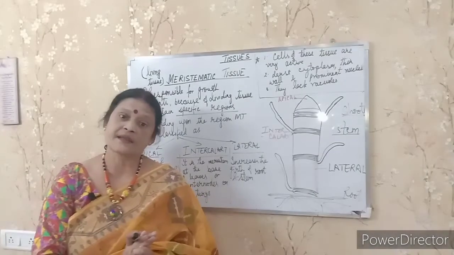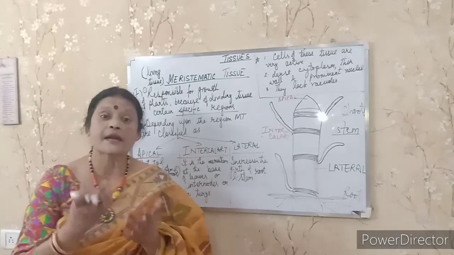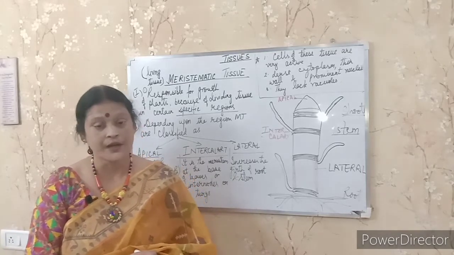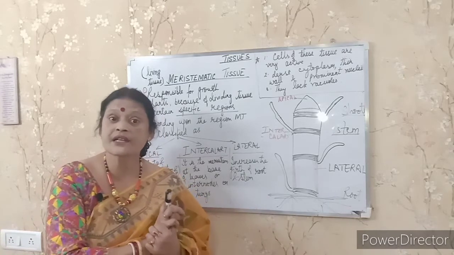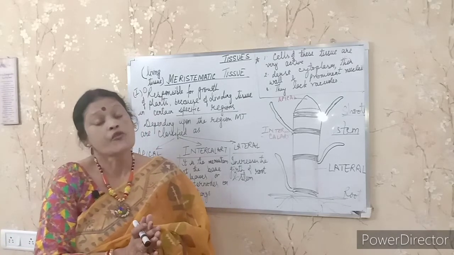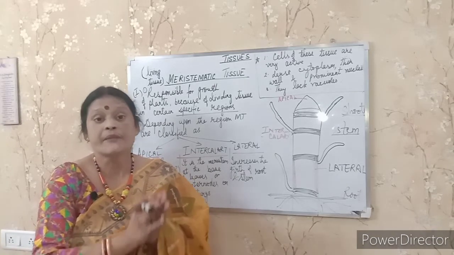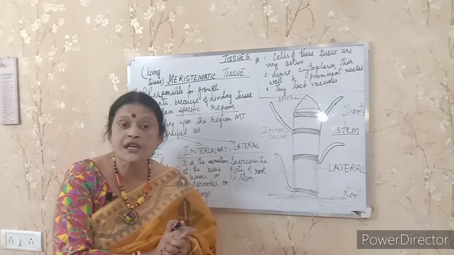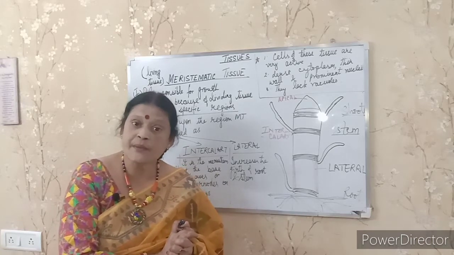Next I am going to start with meristematic tissue, and then I'll go with permanent tissue. Now come to meristematic tissue. What type of tissue is this? This tissue is also known as living tissue. Clear? Now why is it living tissue? Because it helps in growth of the plant. Very, very important, student: meristematic tissue always helps in growth of the shoot tip and root tip. What is the meaning of root?